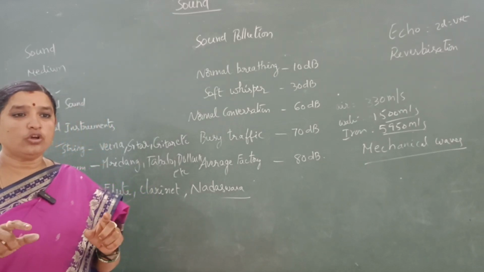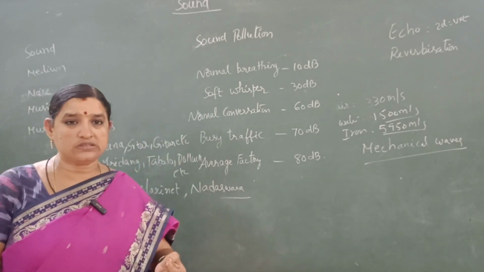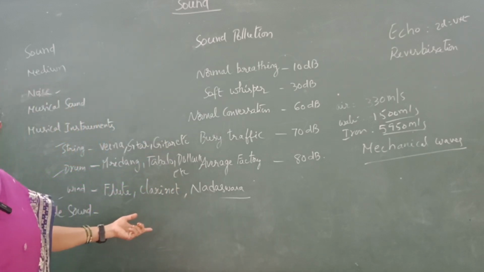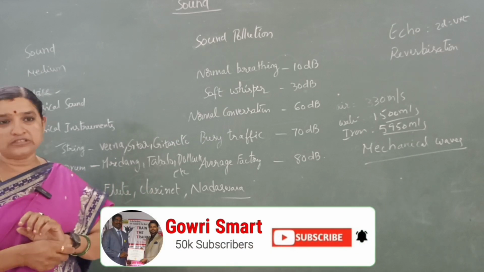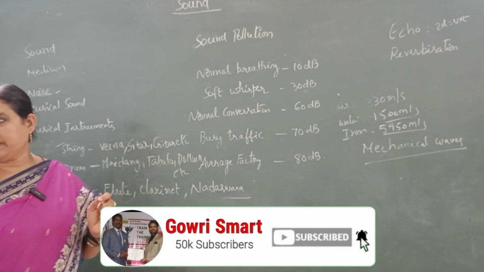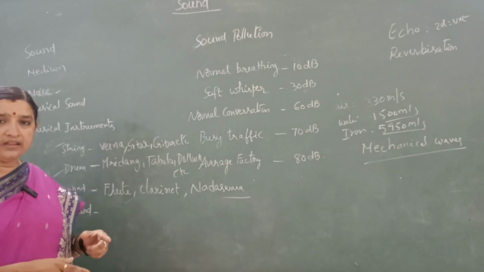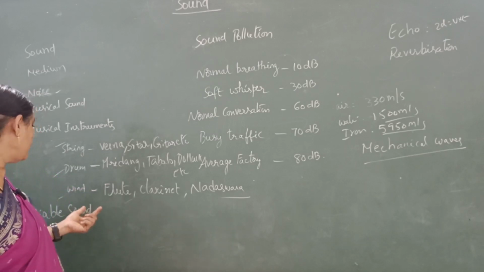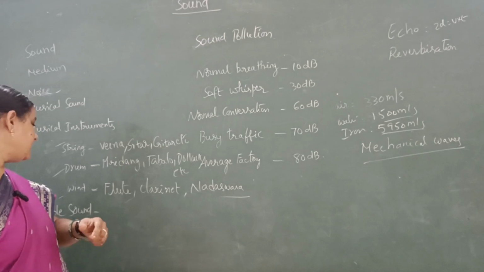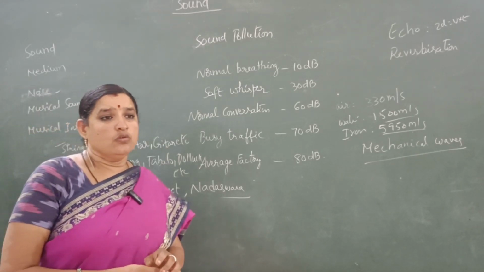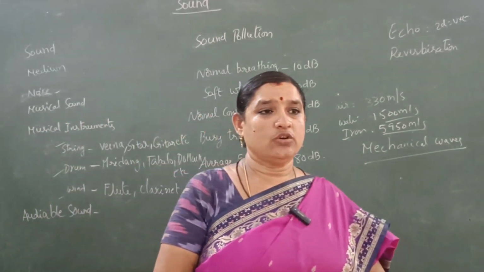The length of the air column is adjusted by small holes, so that produces sound. Here the vibrating portion is the air inside the instrument. Air inside the instrument vibrates and produces sound. Those are wind instruments.